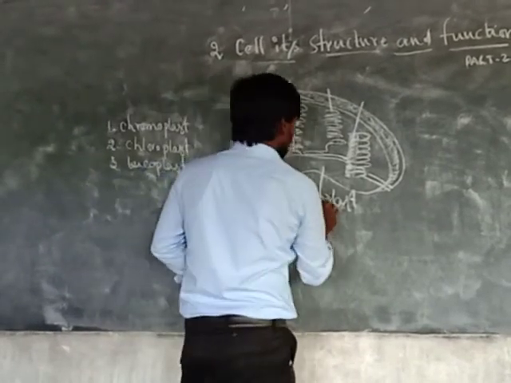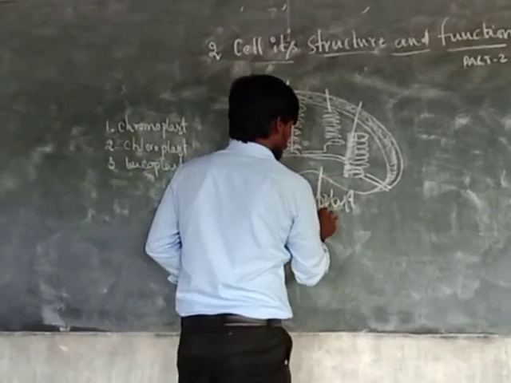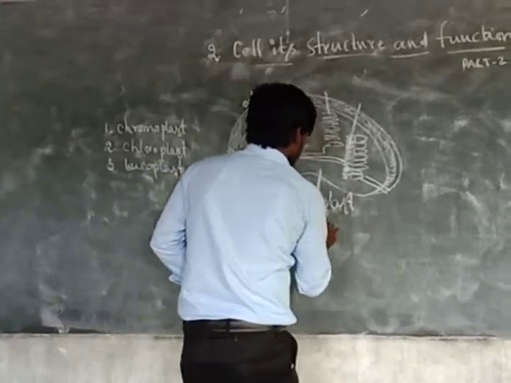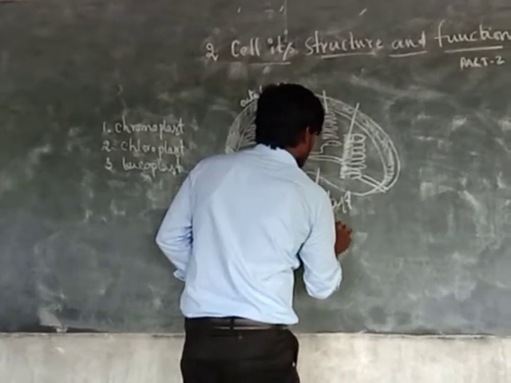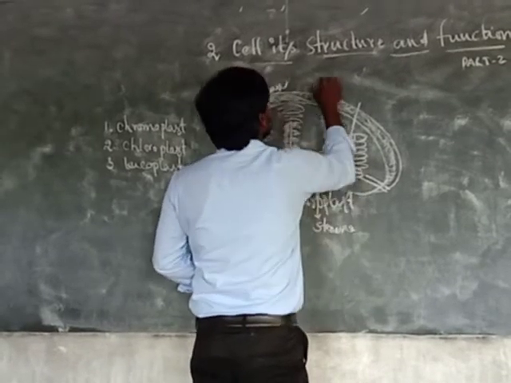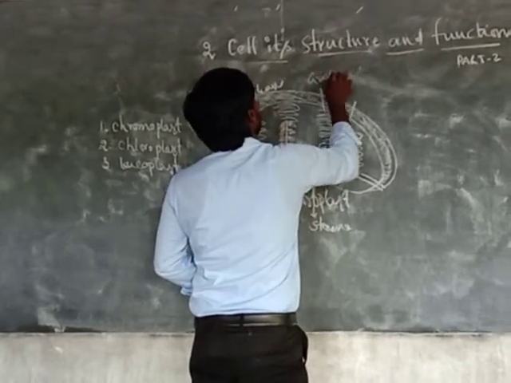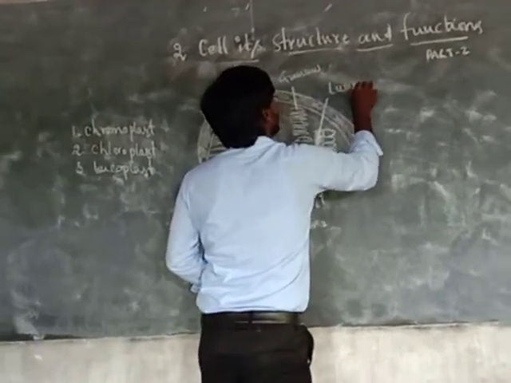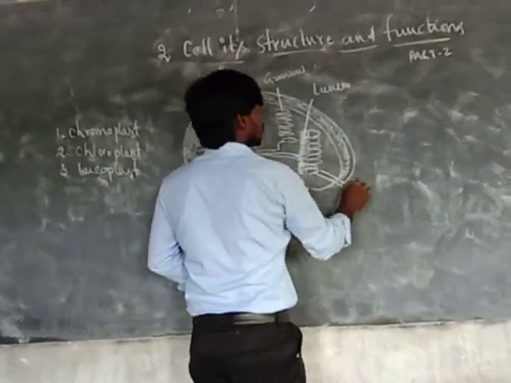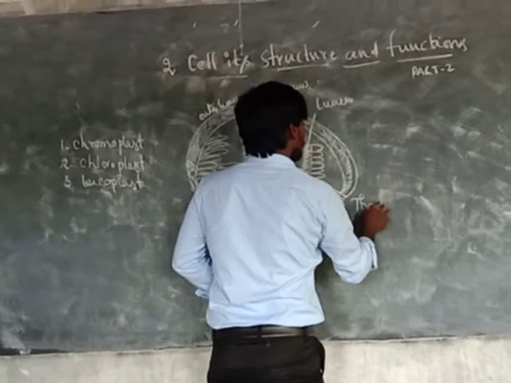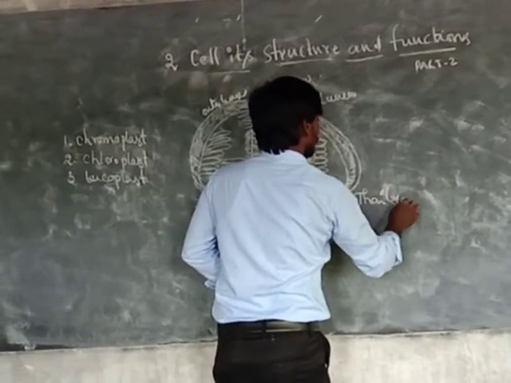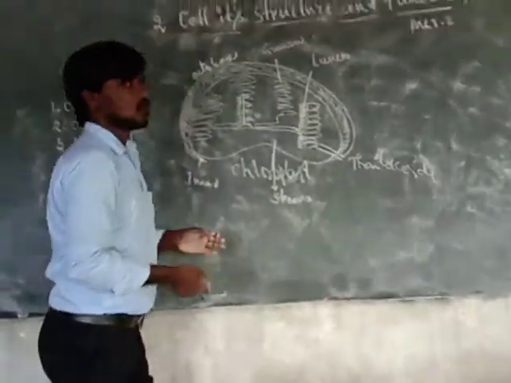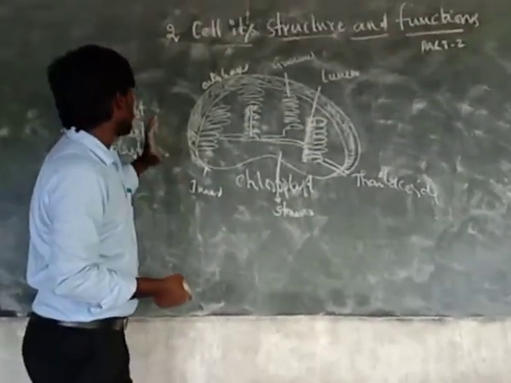And this is the stroma, and this is the granum. This is the lumen, and this is the thylakoid. This is the chloroplast.